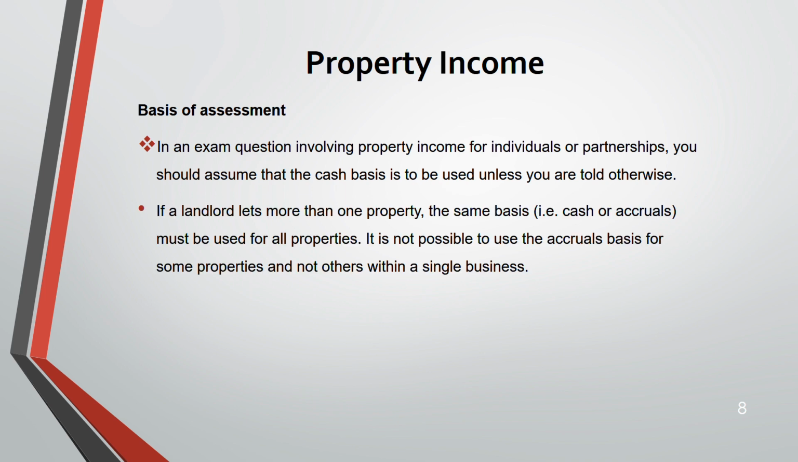Now, what if it's more than one property? A landlord is letting more than one property. Remember, you have to use the same basis. You can't use cash for one and accrual for another. No. If you have more than one property, for all the properties you have to use the same basis. If you choose cash for one, for all you have to choose cash. If it's accrual, for all it's accrual.